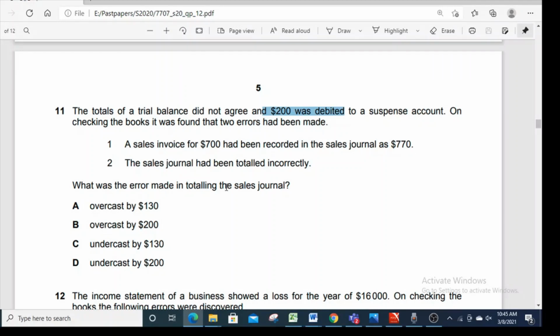Since the total of sales journal is taken to sales account, and we have already determined that there is something extra on the credit side. Extra on the credit side means that sales were actually overcast. Because you know that we record sales with a credit entry, and since this suspense account 200 debit is showing the extra thing on the credit side, so it means that sales were actually overcast by 200, which is present in option B.